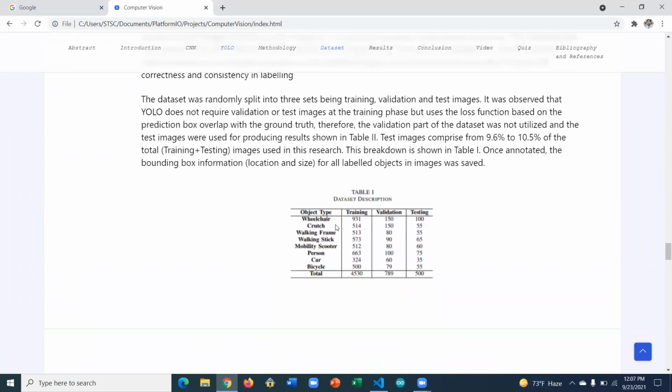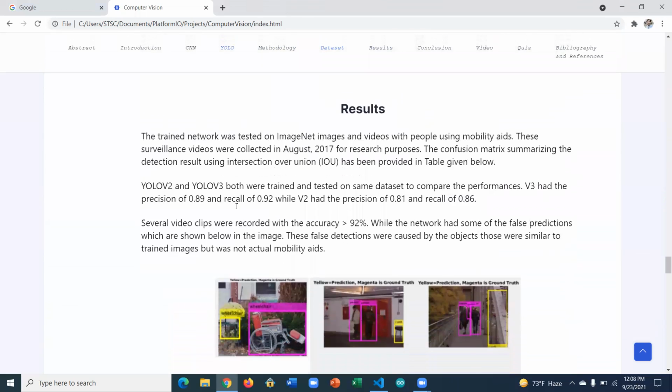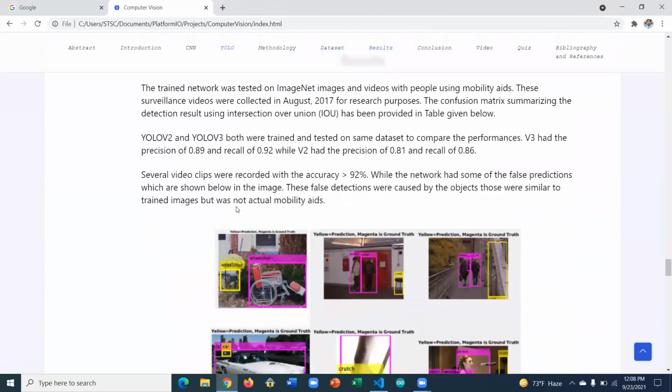The data set was randomly split into three parts: training, validation, and test images. It was observed that YOLO does not require validation or test images at the training phase, but uses the loss function based on the prediction box overlap with the ground truth. So the results were fantastic. We got an accuracy of 92%.